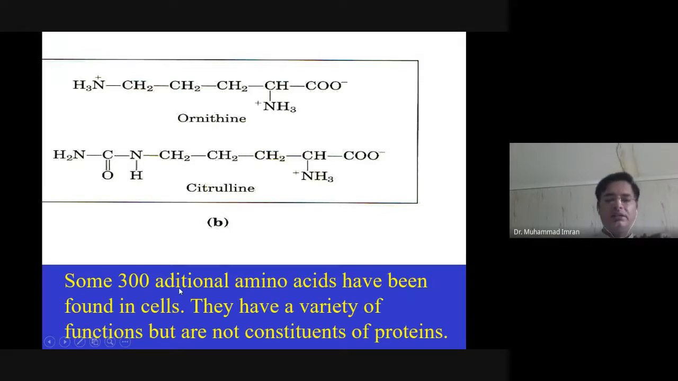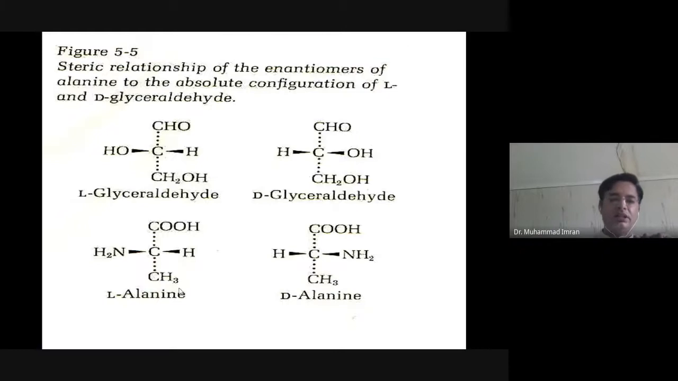Around 300 amino acids are present in our body, but only 20 or 22 amino acids are part of proteins, because they are the standard amino acids.